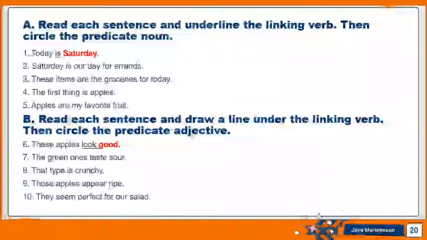You are going to read each sentence, underline the linking verb, and circle the predicate noun in part A. And in part B, you're going to read each sentence, draw a line under the linking verb, and circle the predicate adjective. We have already practiced solving exercises on predicate adjectives, predicate nouns, and linking verbs, so I will leave this to you to assess yourself. And now we are done with our lecture.